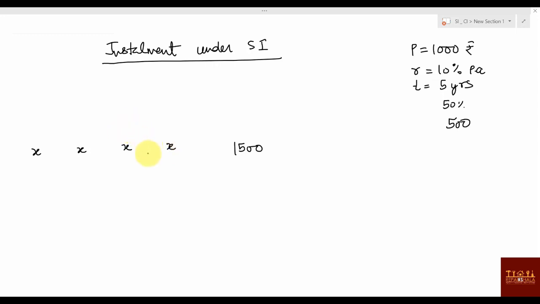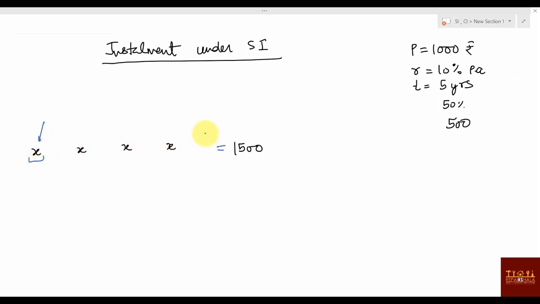Now understand one more thing. The first year has happened, and you have given X installment. After 1 year, you have given X rupees. Now when you calculated 1,500 rupees, you calculated the interest on this X for 5 years.